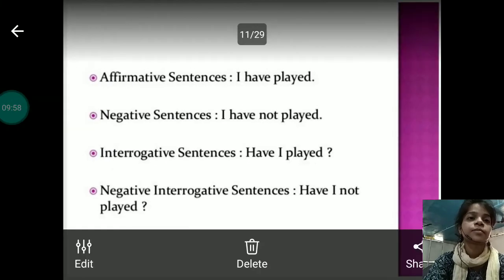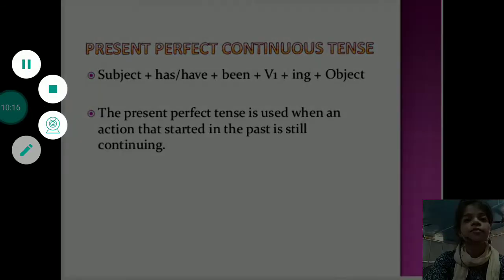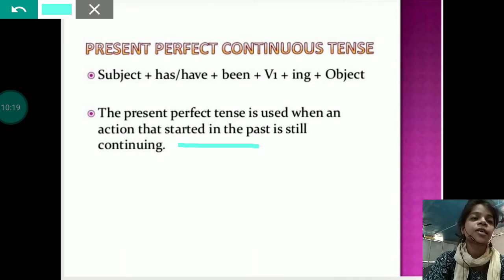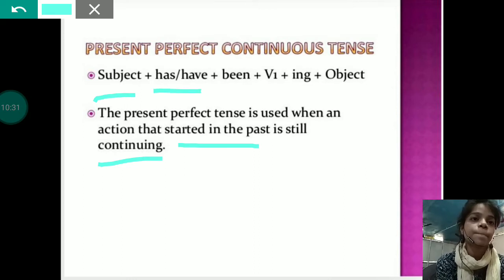Next one is present perfect continuous tense. The present perfect continuous tense is used when an action that started in the past is still going on. So, when we talk about any action which has been started in the past but is still continuing, then it will be present perfect continuous tense, and the structure will be subject plus has, have plus been plus verb 1 plus ing, that means V4, and then object.